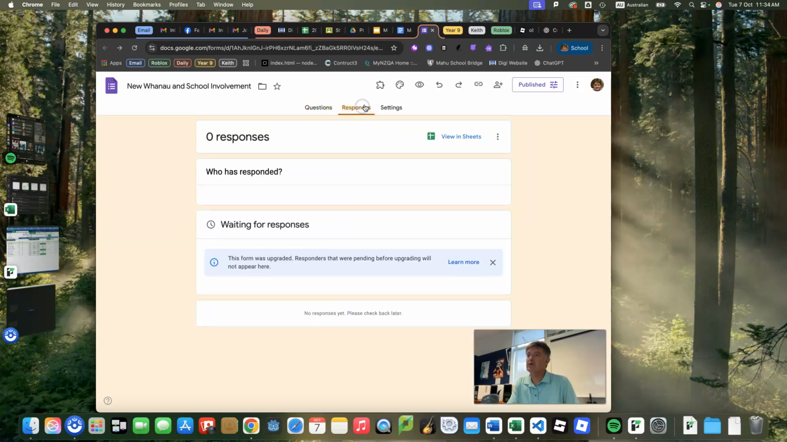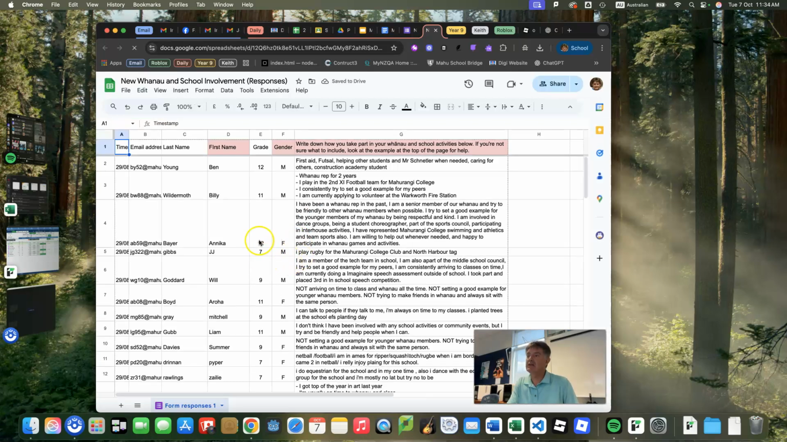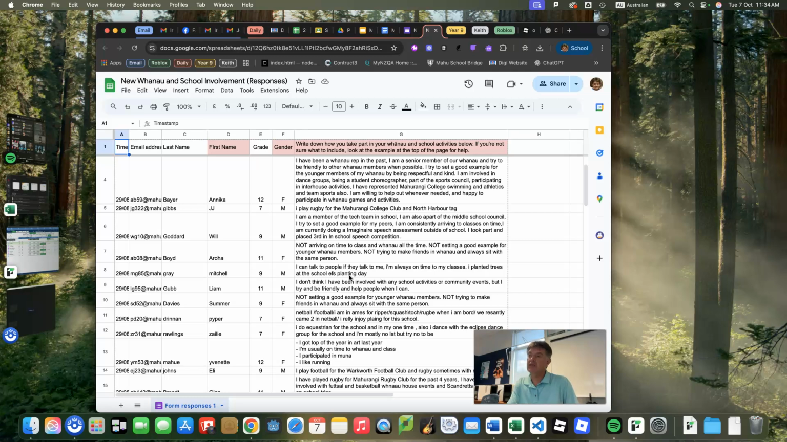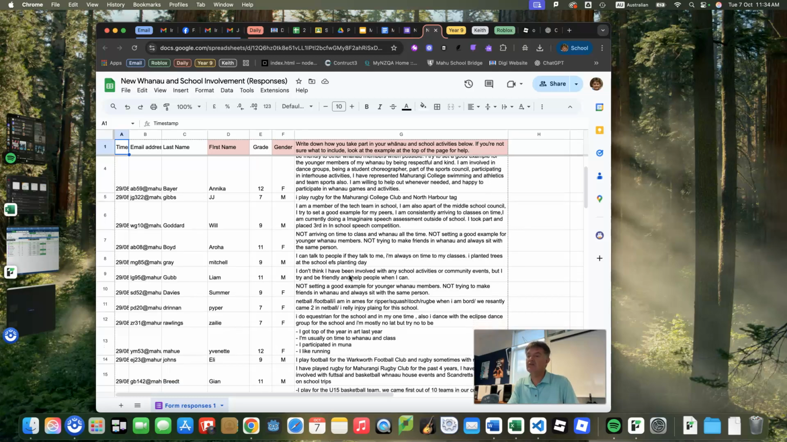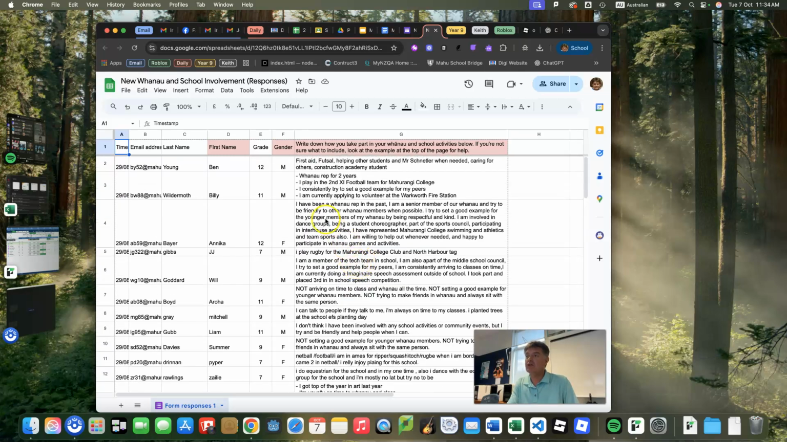And then when you look at the responses, you can view your responses in Sheets. So this is just one that I've done last year, and you can see that I've got the information that I'm going to need to make those comments. I need their first name, I need their gender, and I need to know what they're saying about their involvement within the whānau. It helps me get a bit of information about, especially the quiet ones in my whānau that I don't know too much about. And then I can use this information and I can copy. For example, I'm going to use Billy as an example. If I copy that information, I go back to my document.